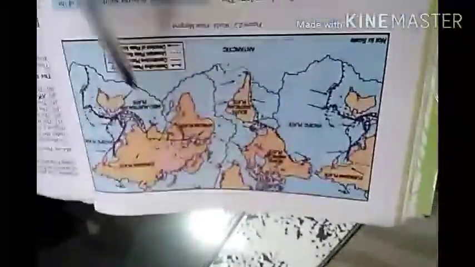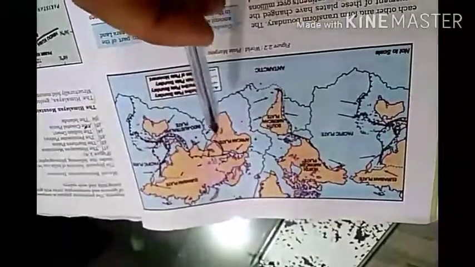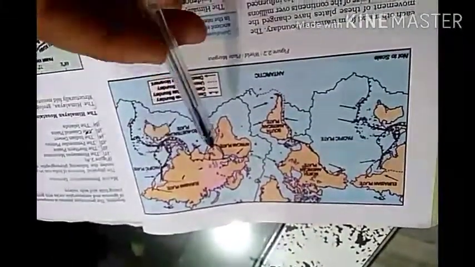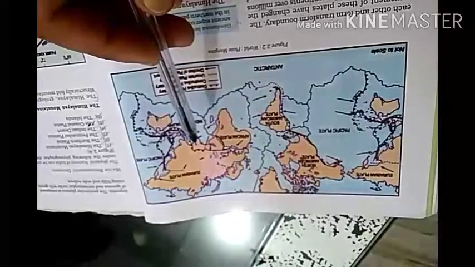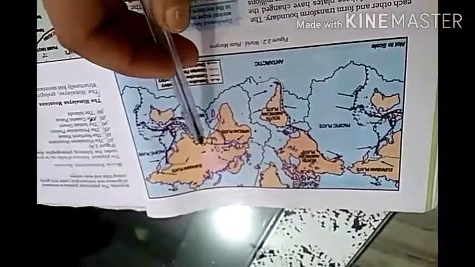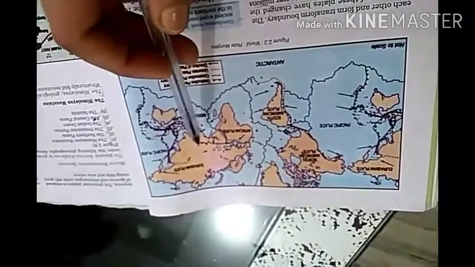Now I will tell you how the Himalayas were formed. Here you can see a map of the world shown with the different tectonic plates. These boundaries are showing different plates. Here is India, and here the Himalaya mountains.